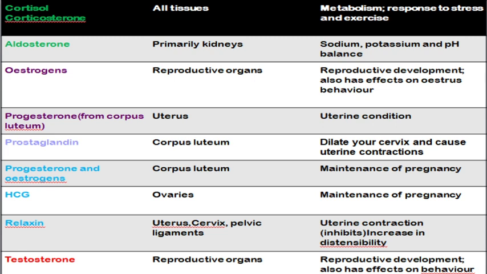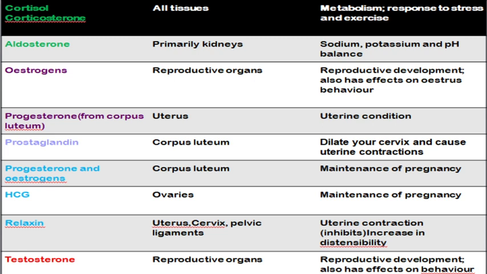Next hormones are progesterone and estrogen, which are produced from the placenta at the time of pregnancy. I had informed you previously. Both progesterone and estrogen, at the time of pregnancy, are helpful in maintaining your pregnancy. They will be acting on the corpus luteum, and human chorionic gonadotropin, which is produced from the placenta, will be acting on your ovaries. This particular hormone is also very helpful in pregnancy maintenance. This HCG hormone is not only produced from the placenta, it is also produced from the pituitary gland, liver and colon in a small amount.